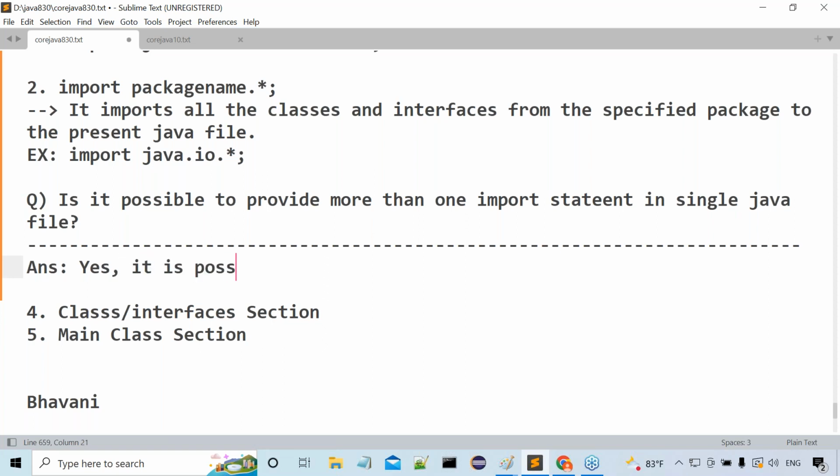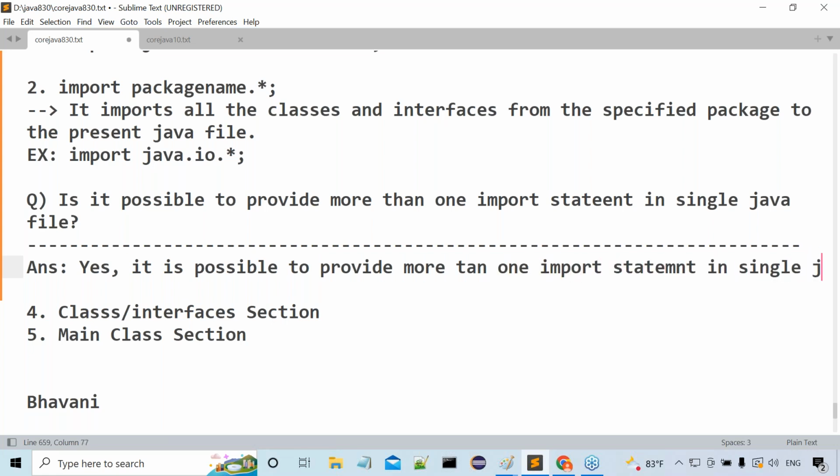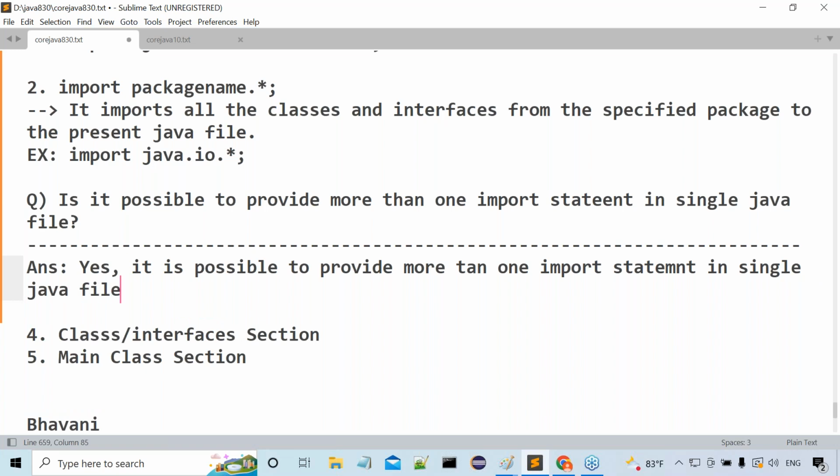It is possible to provide more than one import statement in a single Java file. Why? Because I may use classes and interfaces from more than one package. It is not mandatory to get classes and interfaces from only one package.